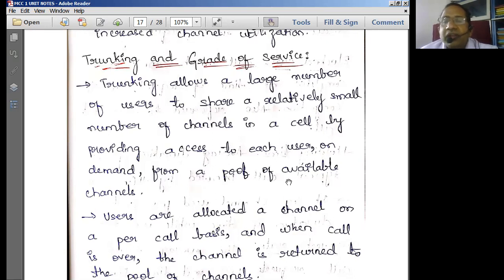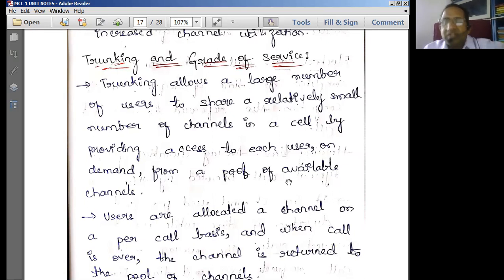So in that case, how are we going to manage it? You simply use a trunked channel or a trunked tunnel. Along this trunked tunnel, all the vehicles coming from various roads, various channels, have to move. That is simply the trunking process. A similar kind of trunking is employed in communications also. So using trunking, we are allowing a large number of users to share a relatively small number of channels in a cell.